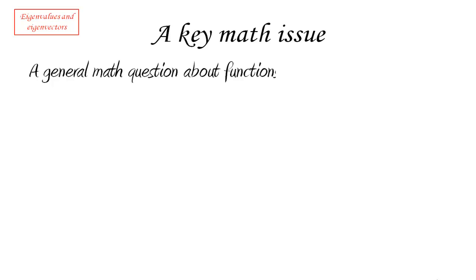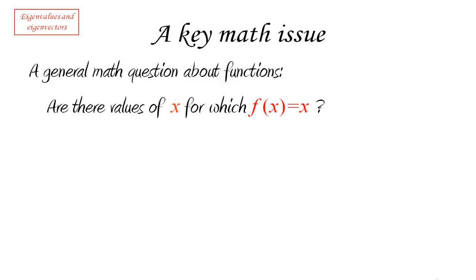Before we dive into this concept of eigenvalues and eigenvectors, I want to put it in its context, which is a very general mathematical context. The question of eigenvalues and eigenvectors stems from a very wide ranging kind of mathematical problem that goes like this, and it's a problem related to functions. If you have a function of whatever type it is, are there some values of the input x for which the output is equal to the input? So in other words, does the function intersect the line y equals x?